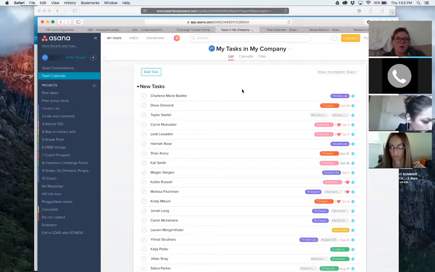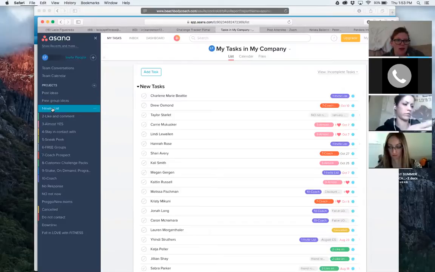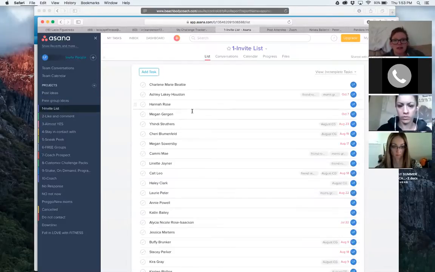Once you sign in, it's pretty much blank and kind of weird. So you come in here and you start projects. You create a project and you name it. I named mine invite list, which is where I started. Every person that I have friend requested, every person that I have started talking to and then adding, goes into this list.